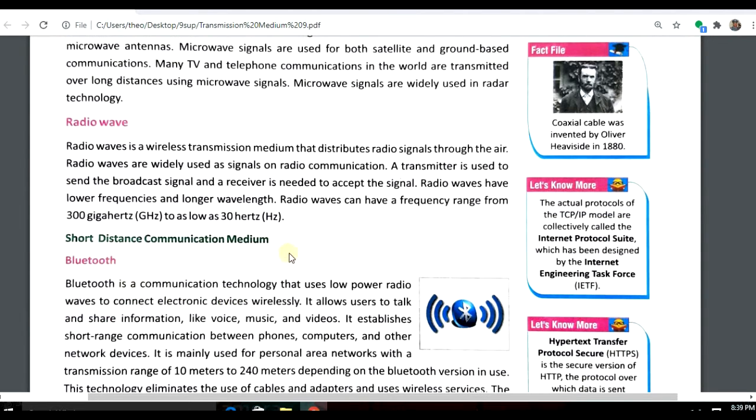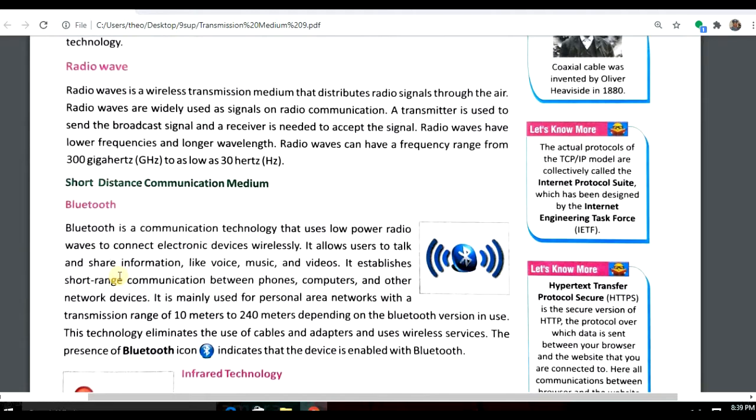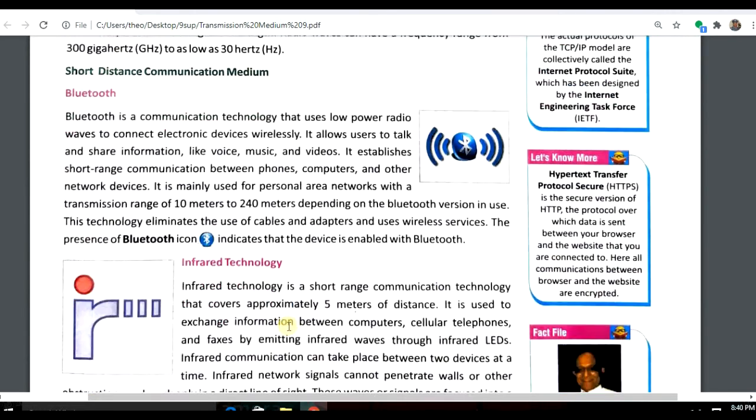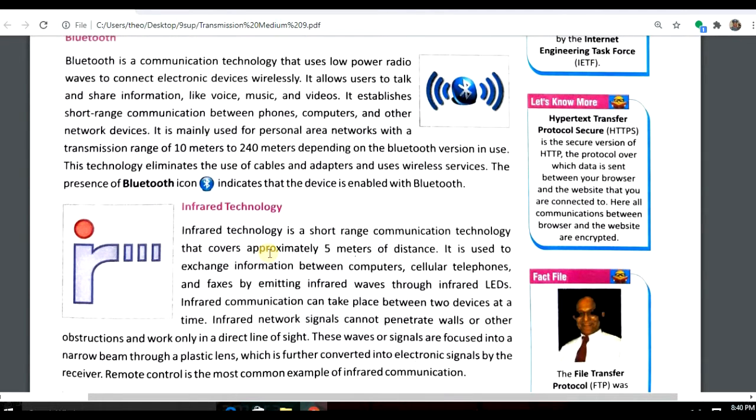The short distance communication is Bluetooth. Now it is one of the most popular communication technologies. It can share information like voice, music and video. The transmission range is from 10 meters to 240 meters, depending upon the Bluetooth version we are using. Is it clear? The next one is infrared technology.